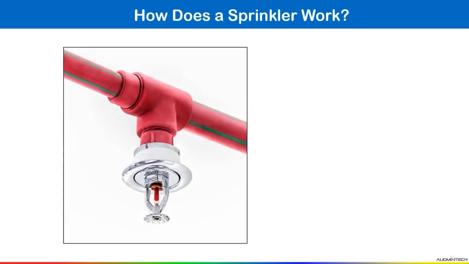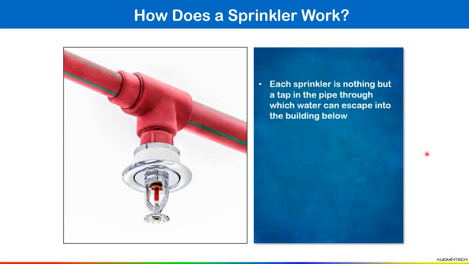Now see, how does a sprinkler system work? In this image you can see we have a piping network. Through that piping network we have installed our sprinklers. So how does this sprinkler system work? Each sprinkler is nothing but a tap in the pipe, through which water can escape into the building below.